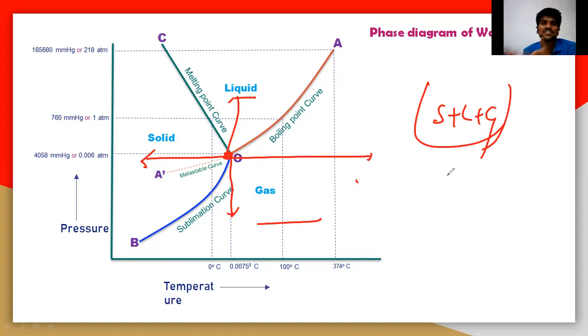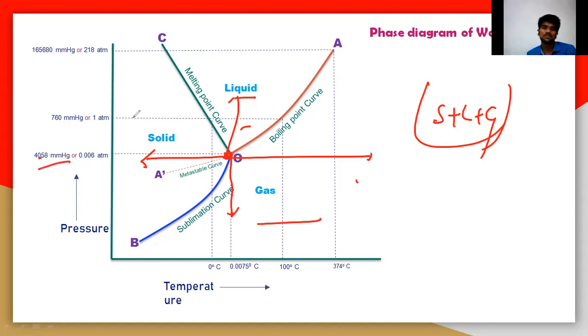Degrees of freedom is the number of variables that can be freely changed, and here none can. So this point is fixed: 0.0075 degrees Celsius and 4.058 mmHg pressure.